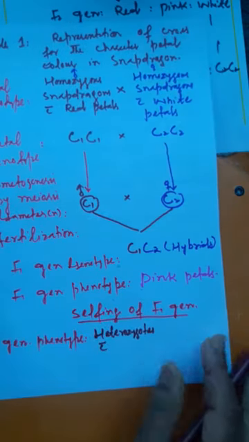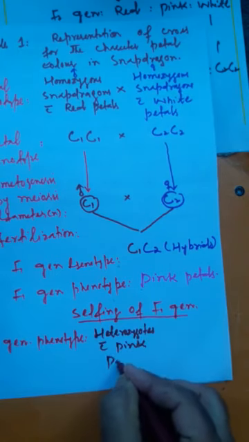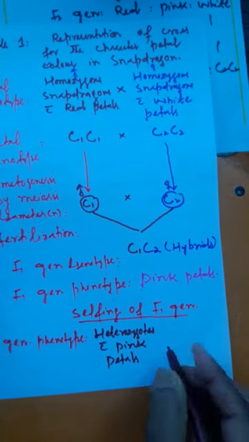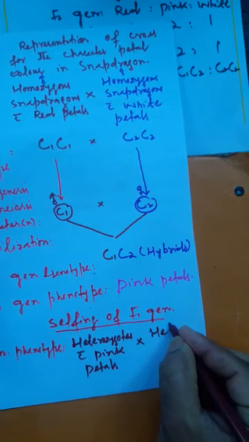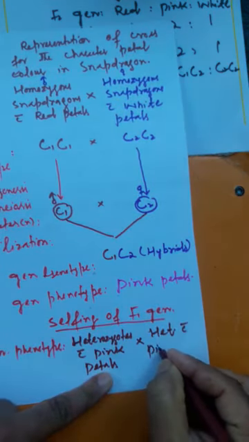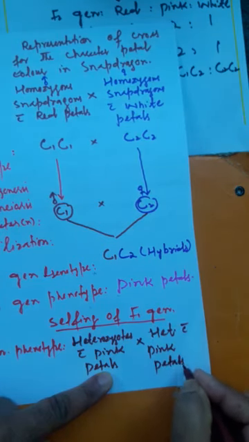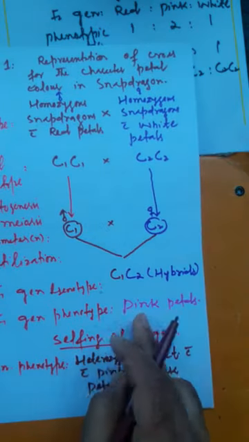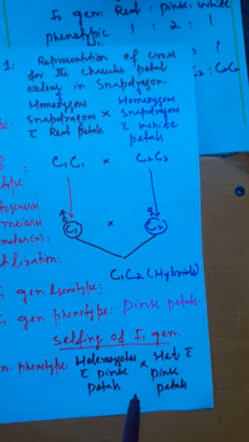Heterozygotes with pink petals. Again on this side what we will write, again heterozygous with pink petals. यहाँ पे आपको ये confusion नहीं होना चाहिए कि why we write the same trait on both the sides, because this is selfing. Means F1 generation individuals what you have obtained, when you go for the selfing, they are treated both as male as well as female.